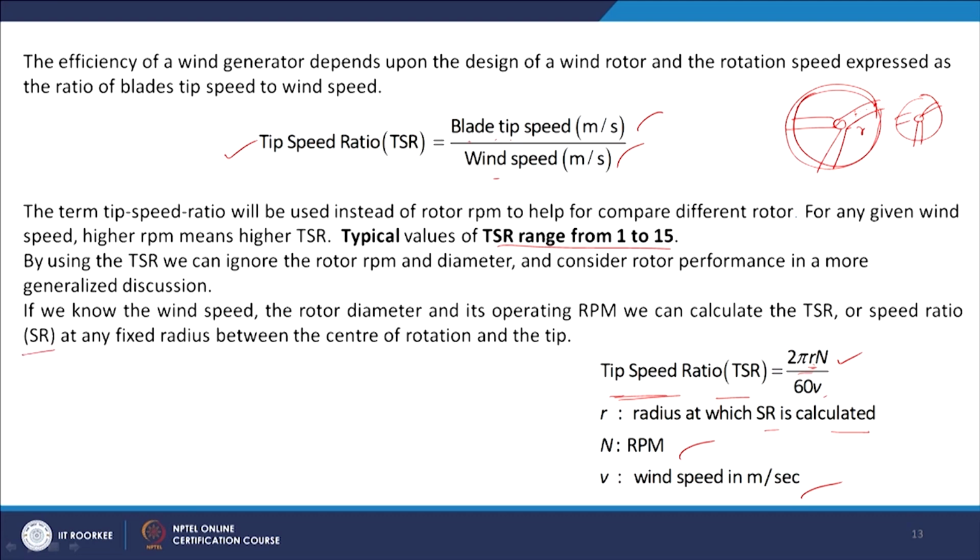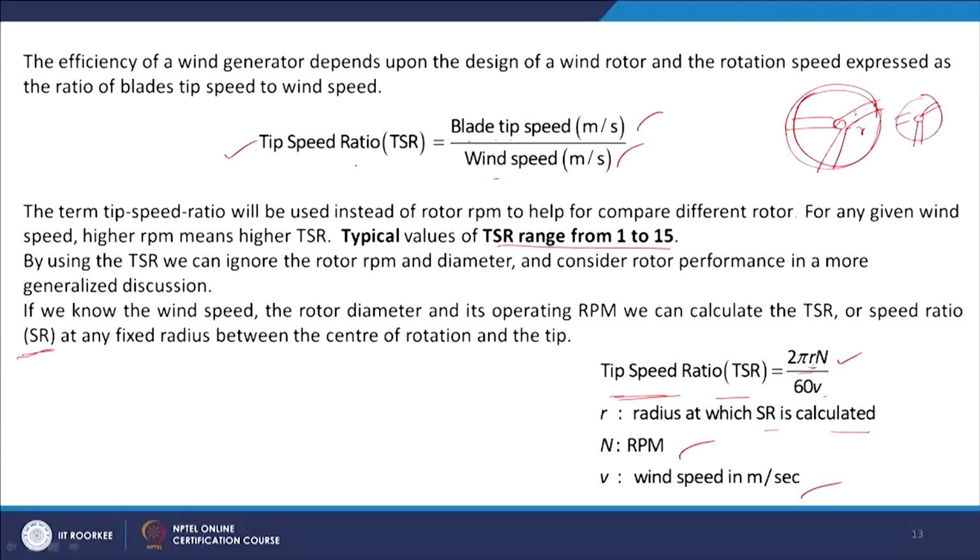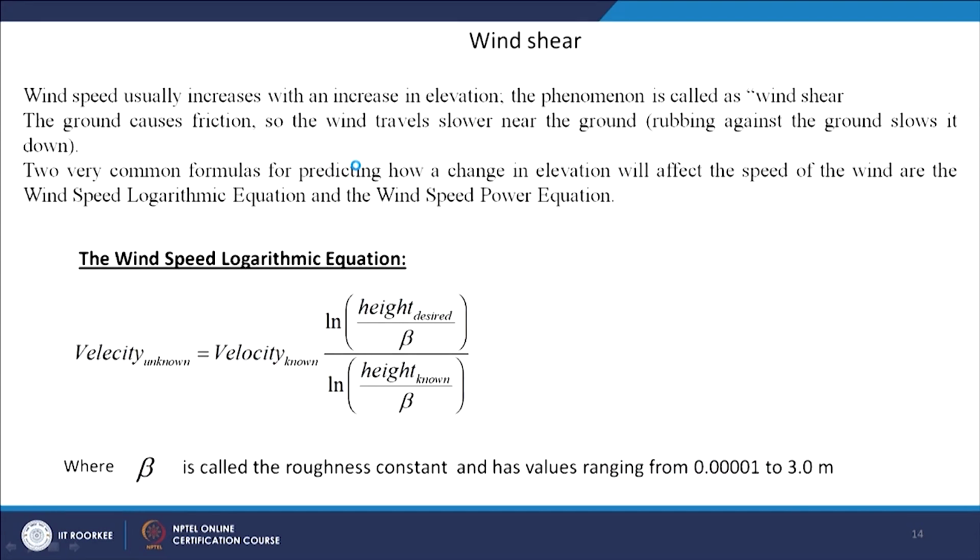So, here we have a speed, and here we have a speed, because this point has to travel more distance and this point has to travel less distance. So, the speed ratio will be different for these two cases because wind speed is fixed. That is the concept developed to determine the tip speed ratio to compare different turbine blades and machines. And next we will see the wind shear.